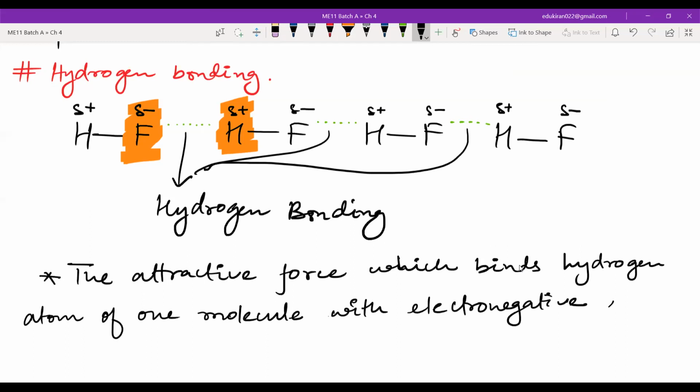Now this electronegative atom can be only fluorine, oxygen, or nitrogen.